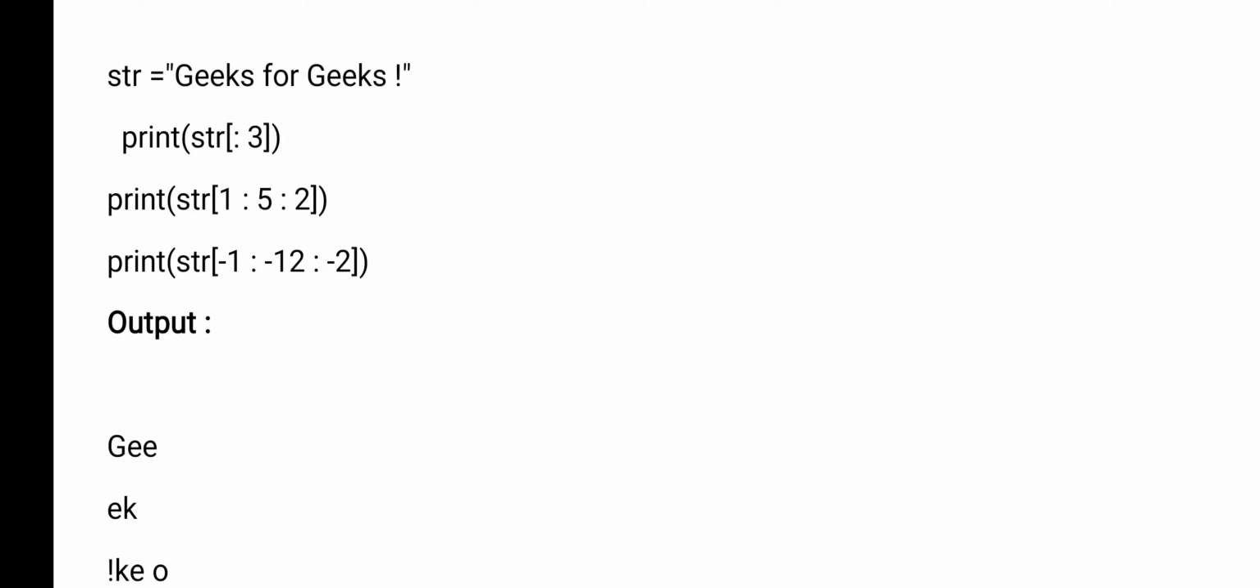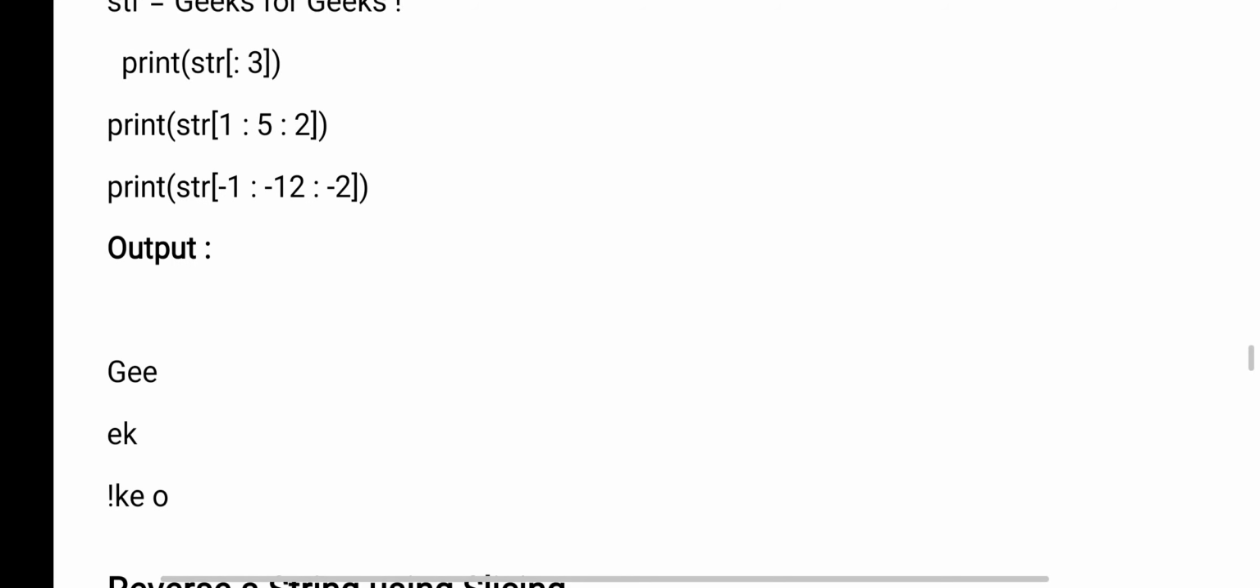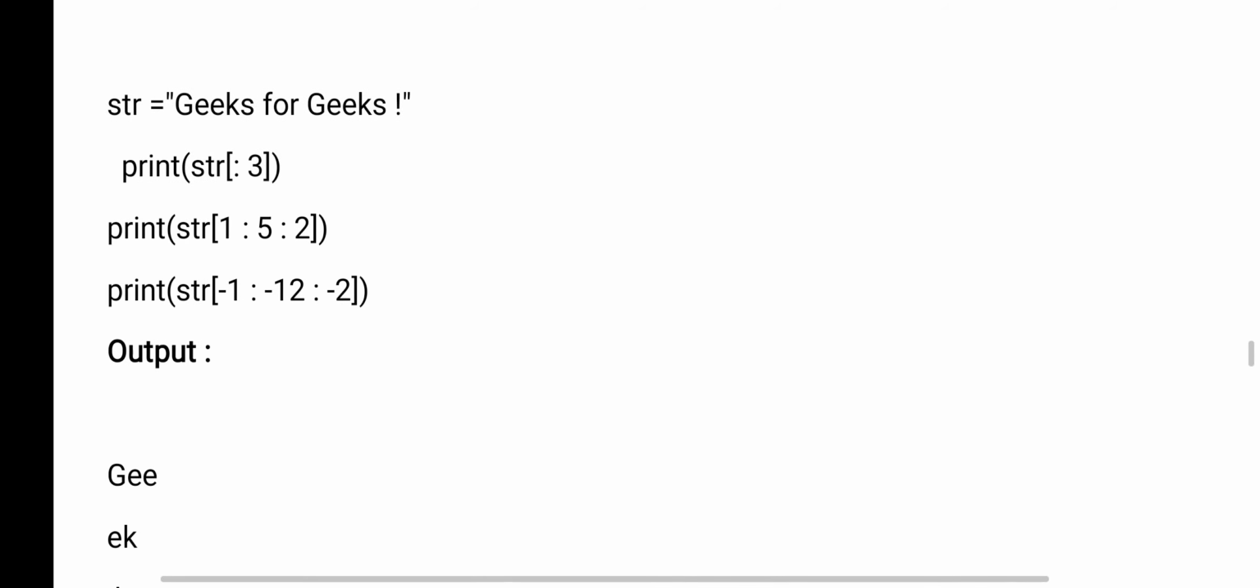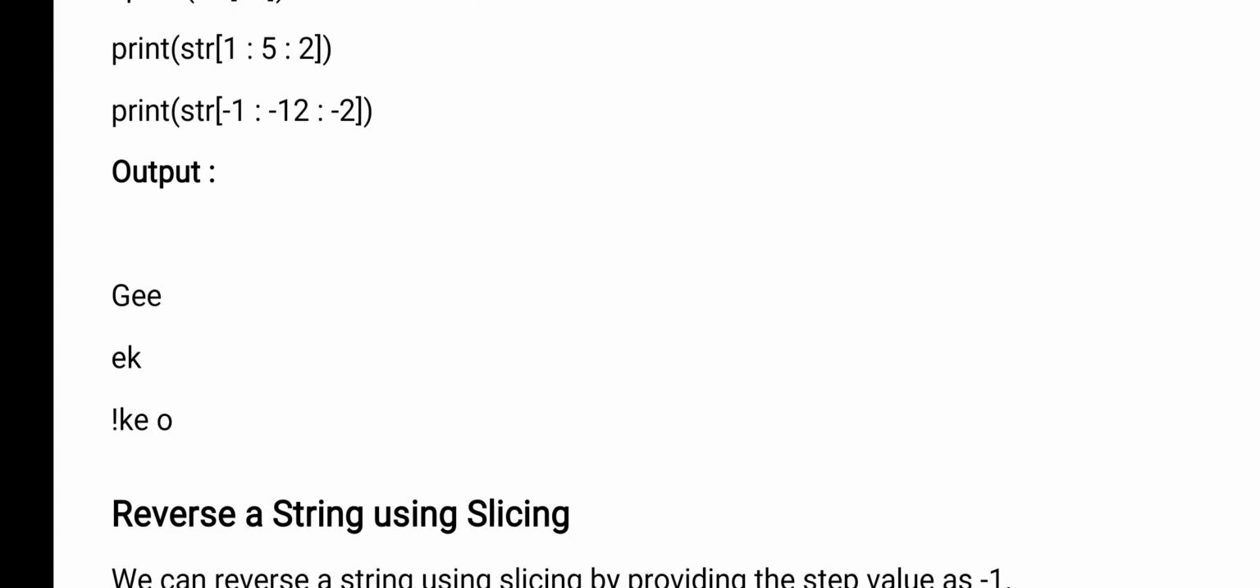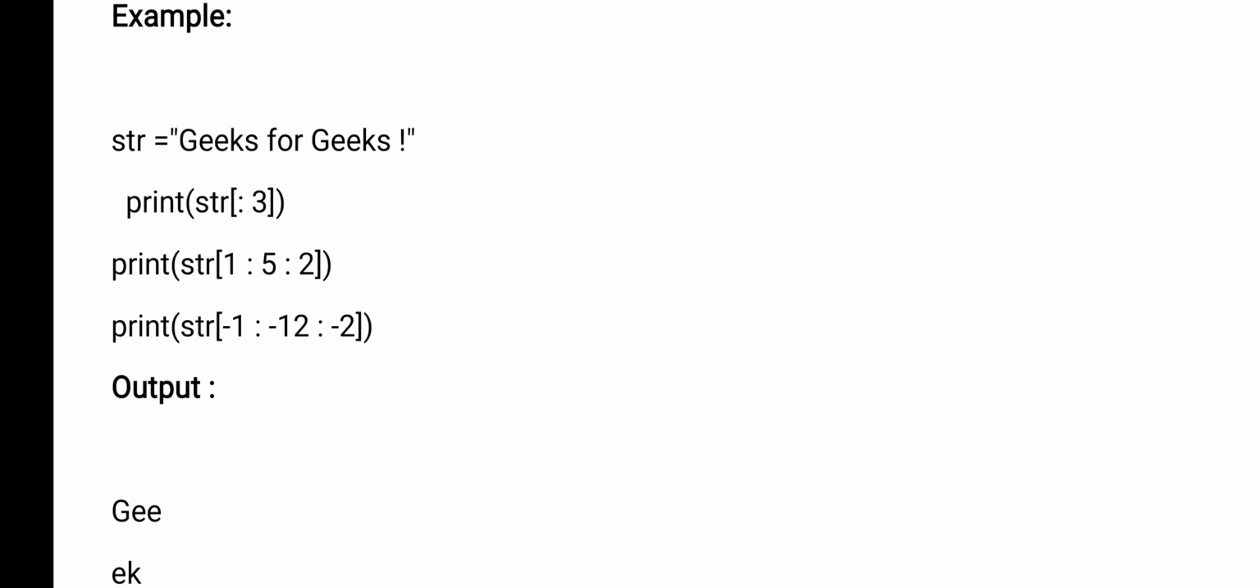First I have given colon 3. Colon 3 means, since nothing is given before the colon, it is from the start up to 3. The first 3 characters I want. The next one is str[1:5:2]. So between 1 and 5 I want to print the characters, and a step of 2 means alternate characters will be printed. Now minus 1, minus 2 means it comes from right to left.